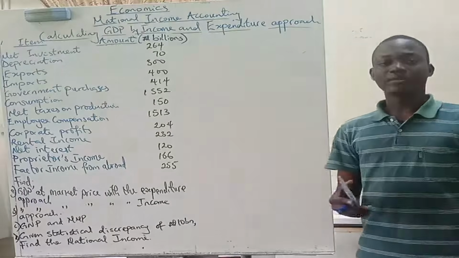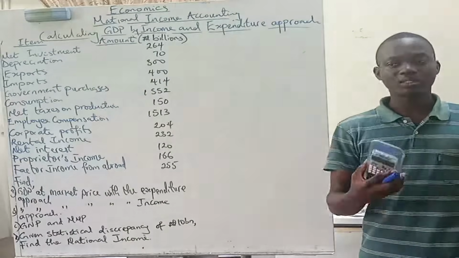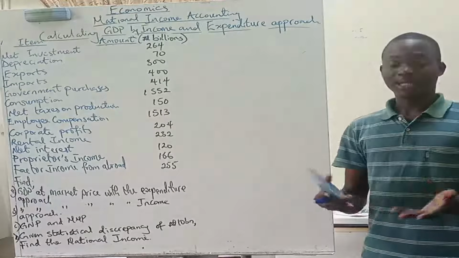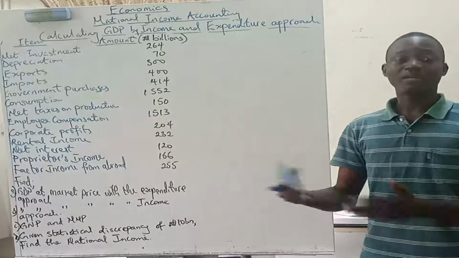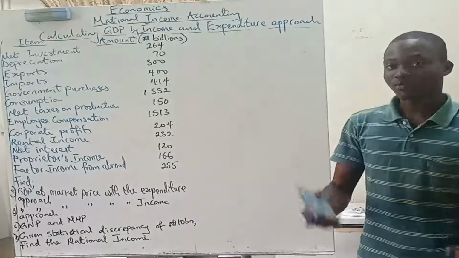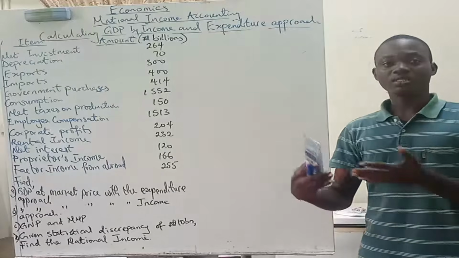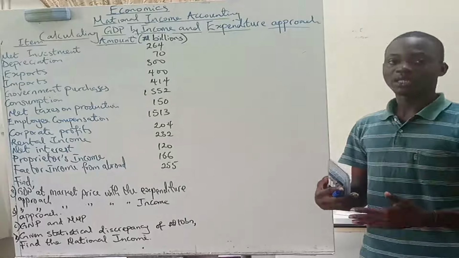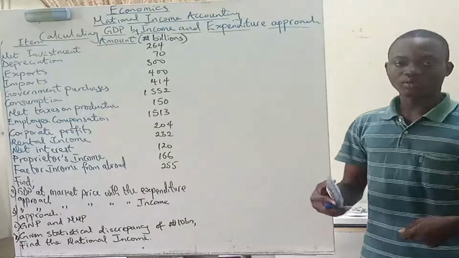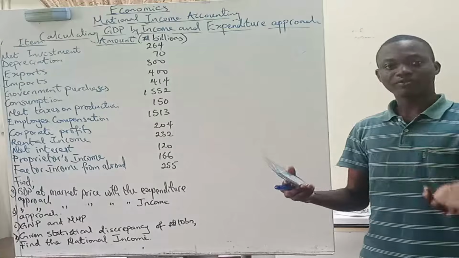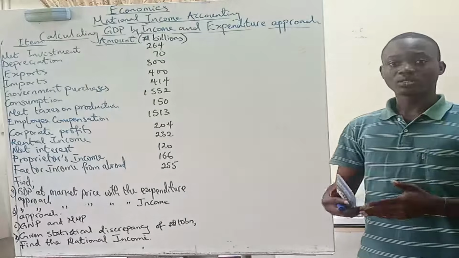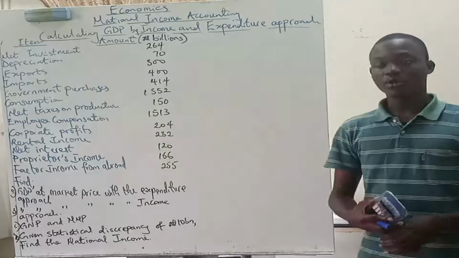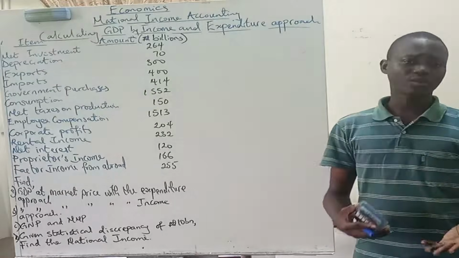To make this clearer, let's use Nigeria and the US. If there is a Nigerian working in the US, whatever income the person earns is income received from abroad for Nigeria. And if there is a US citizen working in Nigeria, let's say at Shell, whatever income the US citizen receives is income paid to foreigners. When you take the difference, the one received by the Nigerian abroad minus the one paid to the US citizen in Nigeria, you have the factor income from abroad, sometimes called net factor payment.